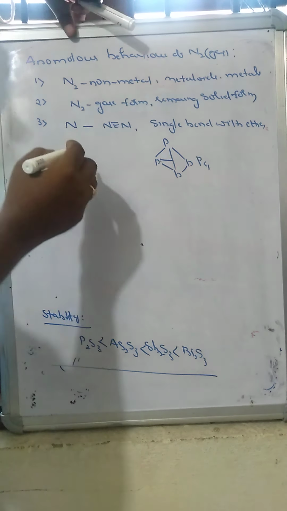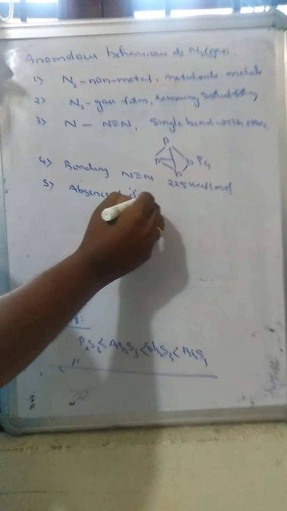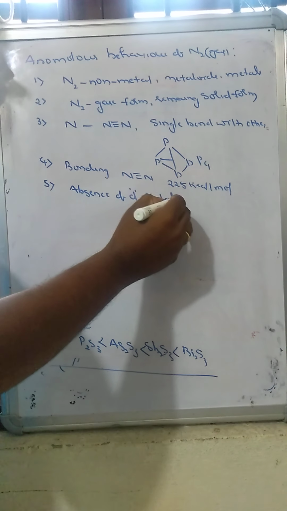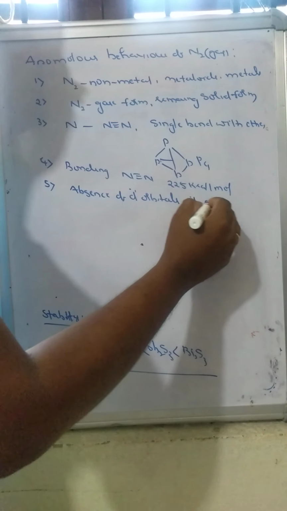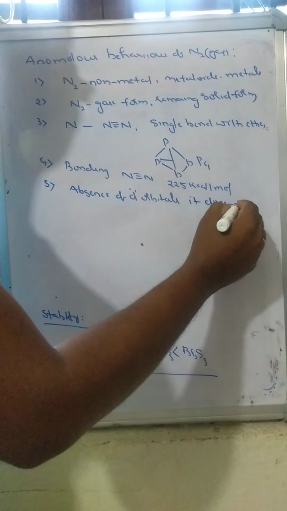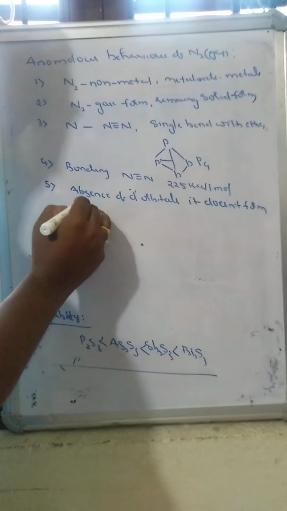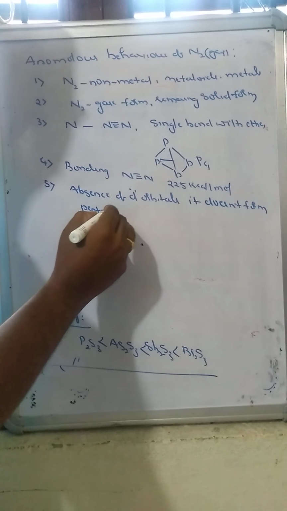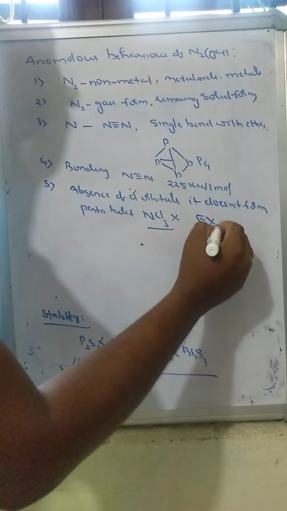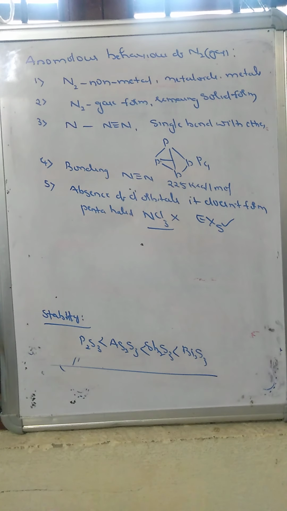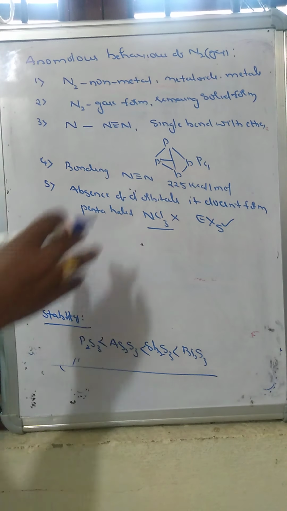Due to the absence of d orbitals, nitrogen does not form pentahalides. So that means nitrogen pentahalide does not form. The leftover elements form pentahalides due to the presence of d orbitals.